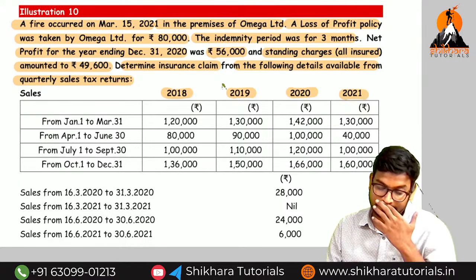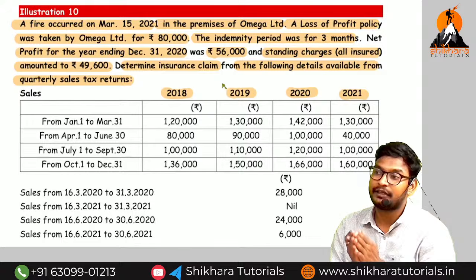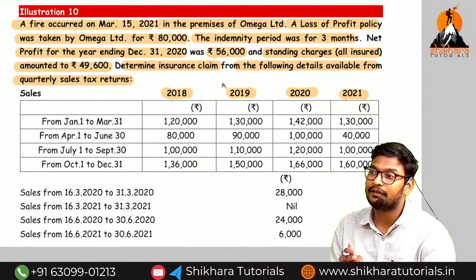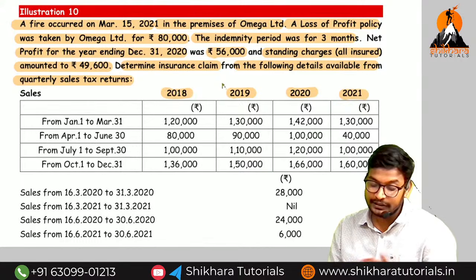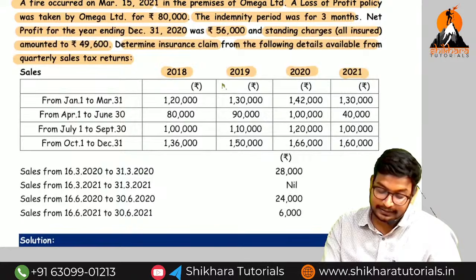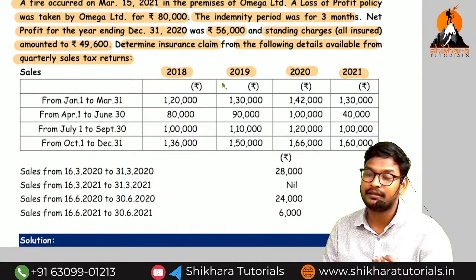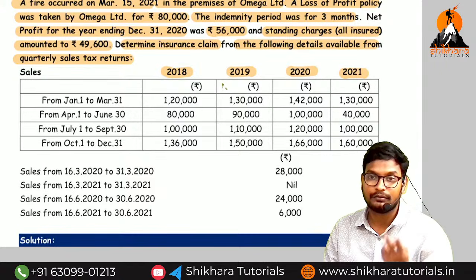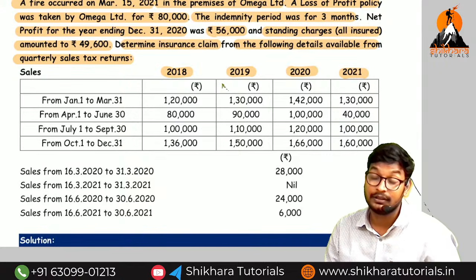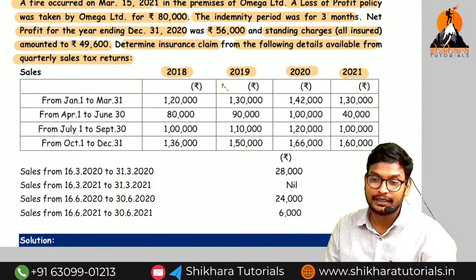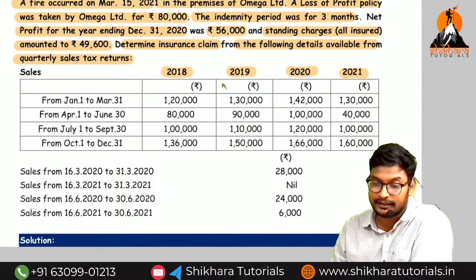But first of all, we try to find the period for the standard turnover, the annual turnover and the indemnity period. By utilizing these turnover details, we need to find the turnover of the indemnity period, the annual turnover and the standard turnover. Before that, we need to identify the periods.